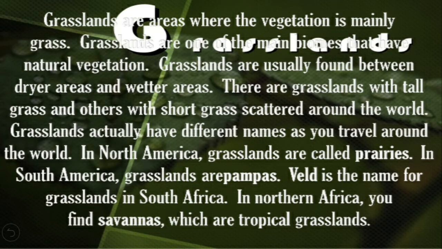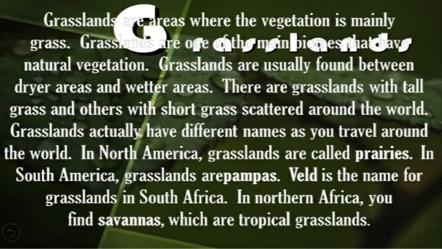Grasslands are areas where the vegetation is mainly grass. Grasslands are of the main types and it is known as natural vegetation. Grasslands are usually found between drier areas and wetter areas. There are grasslands with tall grass and also grasslands with short grass scattered around the world.